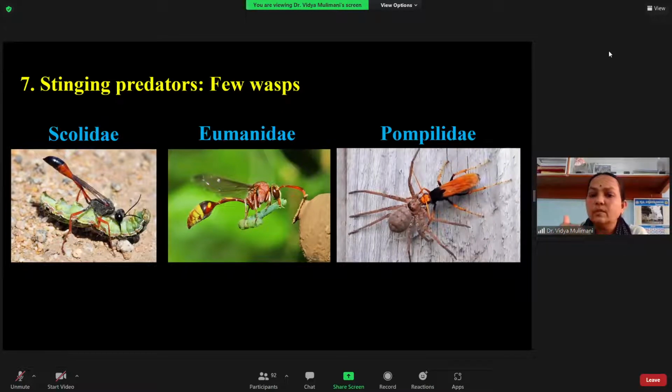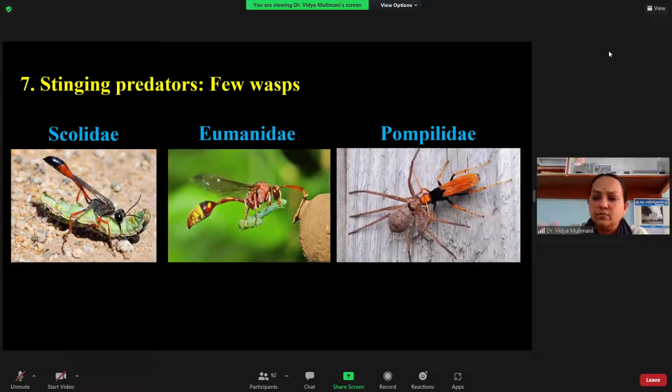In the thoracic region you have the wings for swift flight, so they can catch prey, and the legs for running. These are the 2 things. Next, when you look into leg modification, you can say predatory type, giving different examples.